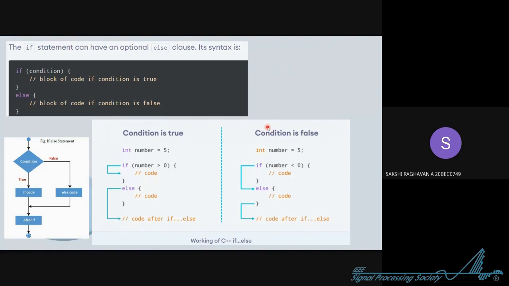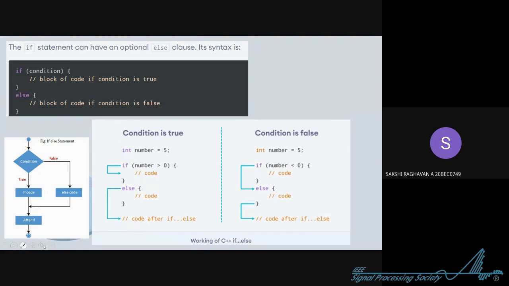It's similar to what we saw in the last slide. So there is the if condition, the body of if, and then there is an else. There you can see the opening and closing curly brackets and the body of else. So that's the syntax of the if and else statement.